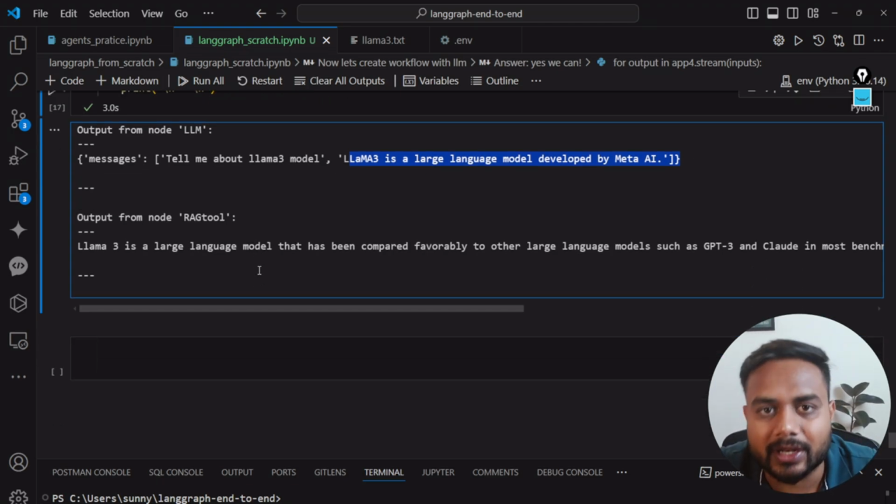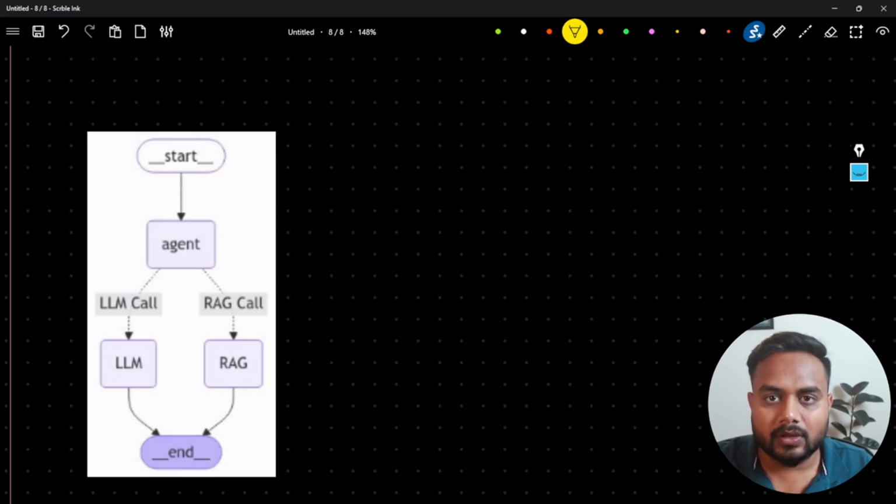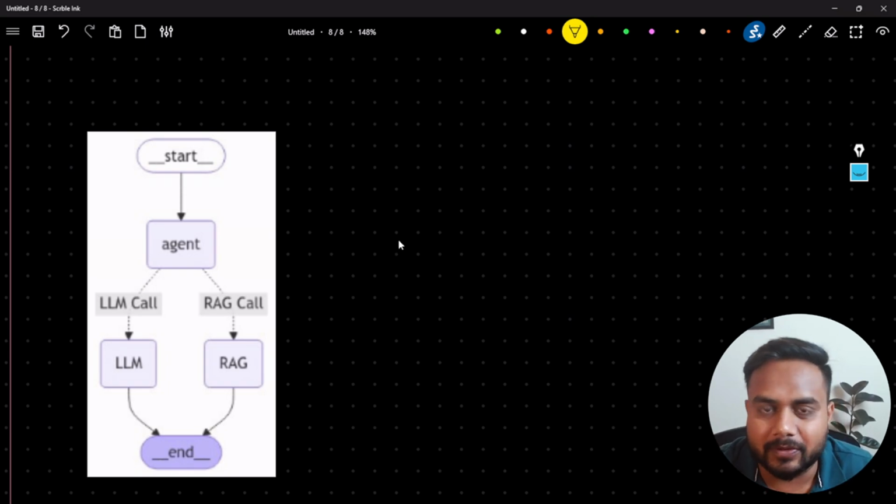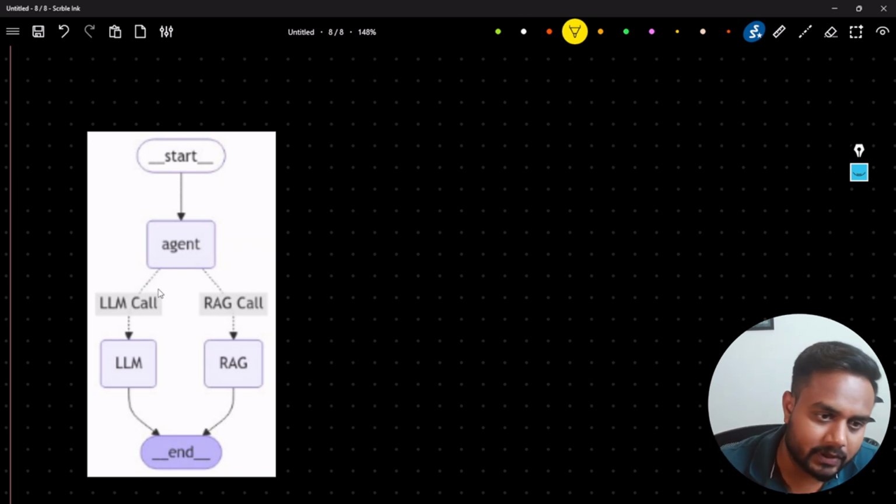Now let's move to the next workflow, guys. This workflow is going to be a little complicated. Here you will learn lots of concepts with respect to LangGraph, and here I will introduce the state graph as well.